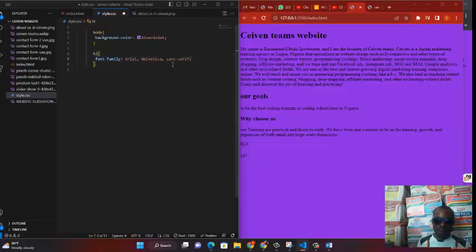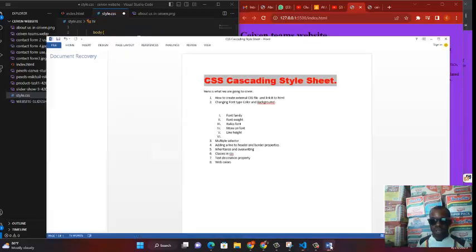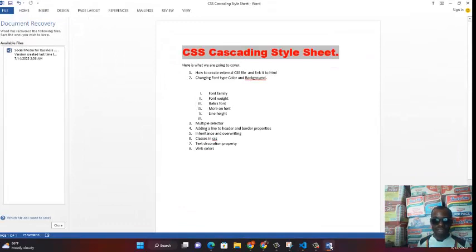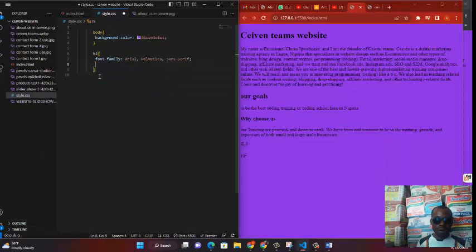How many values did it give us now? About 3 values: Arial, alphabetical, sans-serif, and it ends with a semicolon. That means this is completed. Okay, we completed that. I want to make sure I'm following what I said one after the other. Okay, so let's stop there. So let's see what will happen.